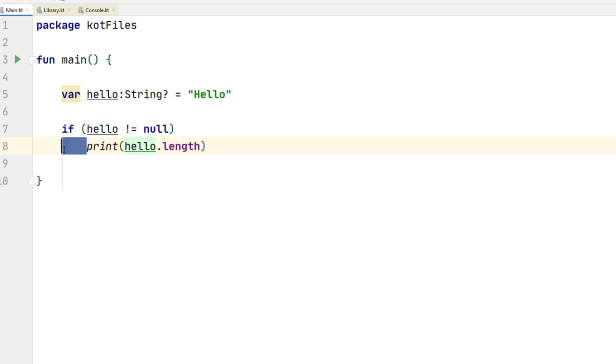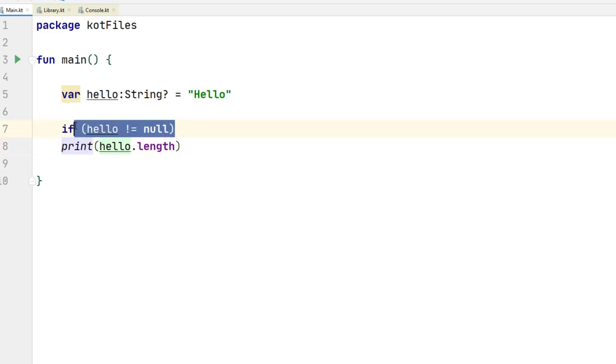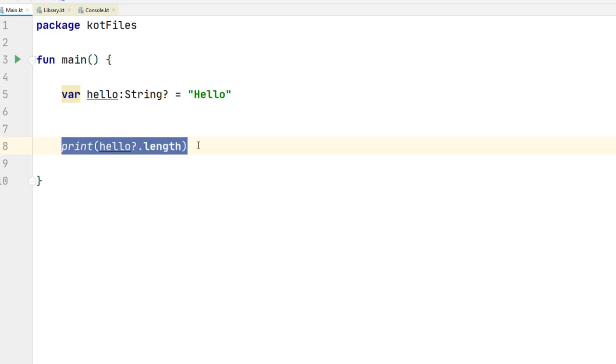We can do that, but of course Kotlin provides a shorter way of doing it, that's the Elvis operator, and that's basically the same question mark we used here. We can place it after hello, and that does the same thing. It says that if this variable is not null, execute this entire command. That's a shorter way of doing it, and I think it's more comprehensive at the same time. All right, so that's there, but I also need to show you something else about null.